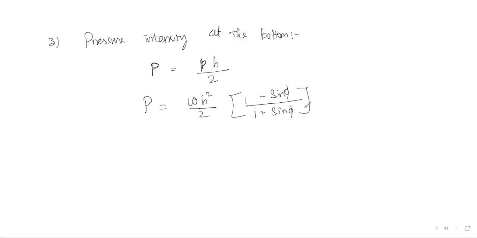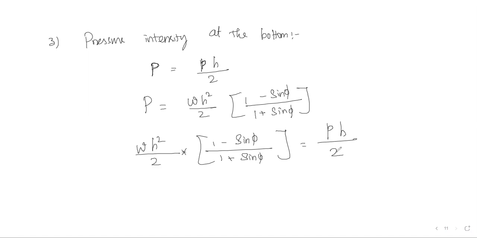By equating these, density into h squared divided by 2 into (1 minus sine phi) divided by (1 plus sine phi) is equal to pressure p into h divided by 2, so that it gets cancelled. Therefore the pressure intensity small p is equal to density into (1 minus sine phi) divided by (1 plus sine phi).